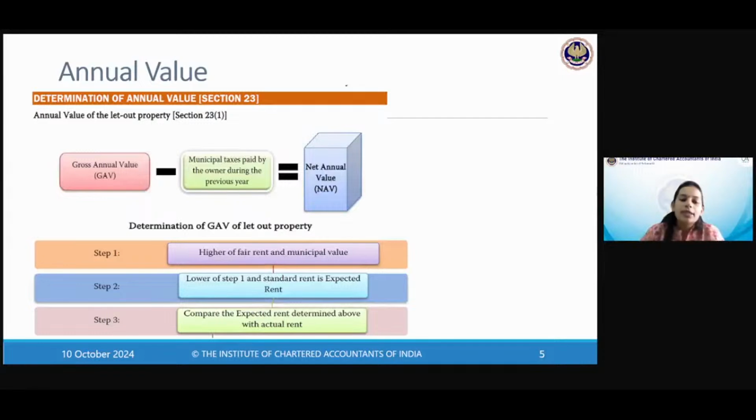Now let's see what is gross annual value in that case. Everything is defined. They have laid down how to calculate it. Nothing to be applied through mind. All the steps, all the protocol to apply the steps are given in the income tax law.